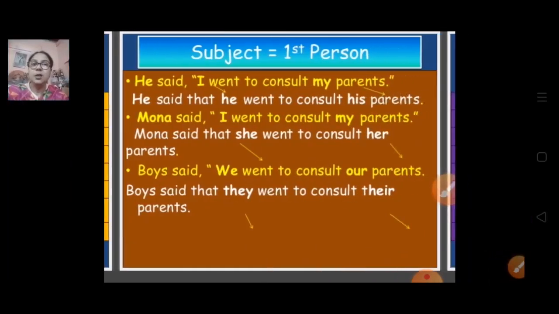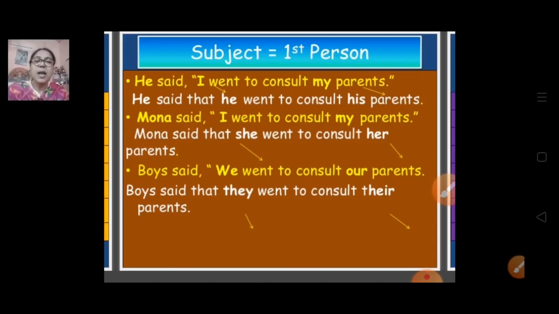Now subject in first person. He said, I went to consult my parents. He said that he went to consult his parents. Mona said, I went to consult my parents. Mona said that she went to consult her parents. Boy said, we went to consult our parents. Boy said that they went to consult their parents.